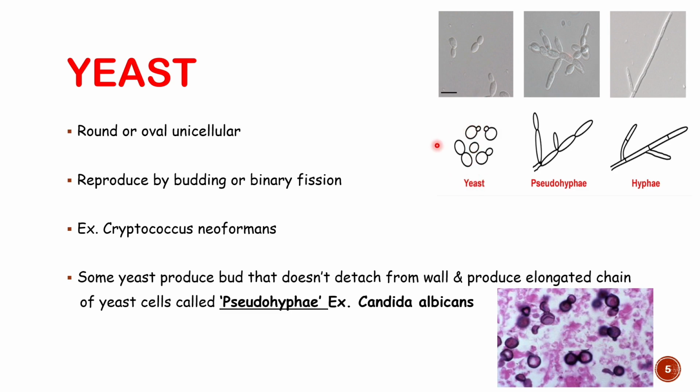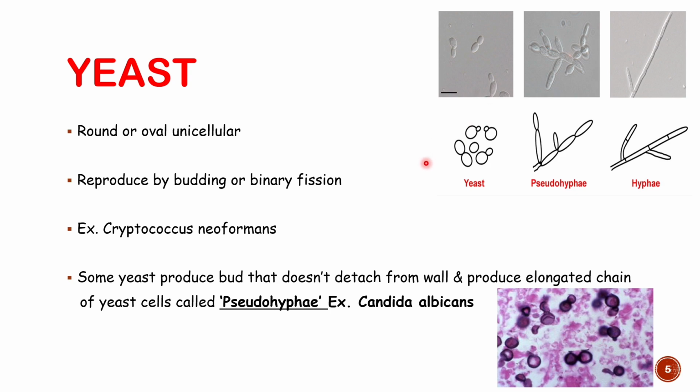Or binary fission. The common example of yeast form is Cryptococcus neoformans, which is notorious for leading to development of meningitis in HIV patients. So Cryptococcus neoformans is an example of growth as a yeast form in which they will reproduce by budding. They are round to oval. You can see in this diagram, round to oval.